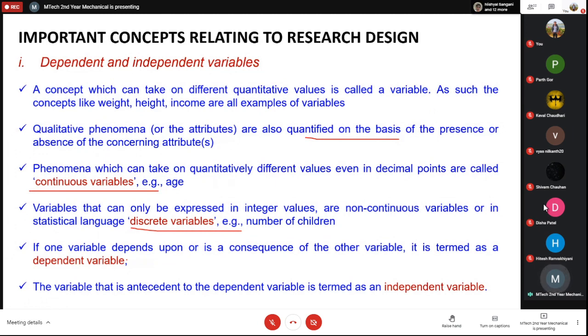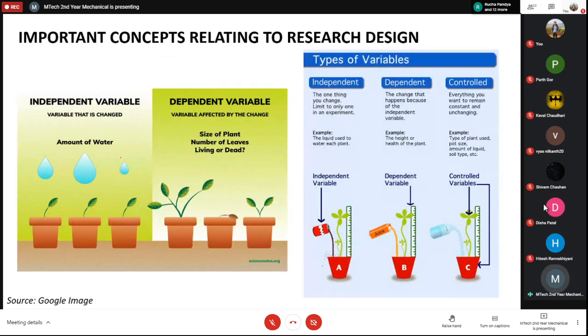So the dependent variable, if one variable depends upon the consequence of the other variable, it is termed as the dependent variable. But if it doesn't depend, then it is termed as the independent variable. So independent variable is anything which you change, and dependent variable is something which is changed because of this independent variable. We had seen a very nice example: suppose you have three plants. You can change the amount of water you are giving to these plants, and this becomes your independent variable.